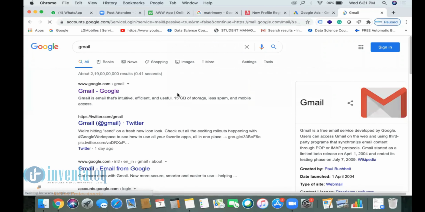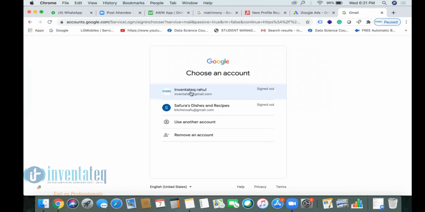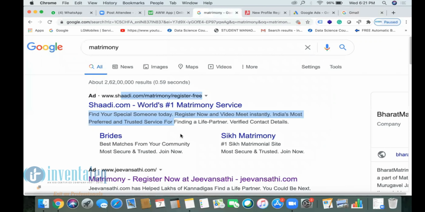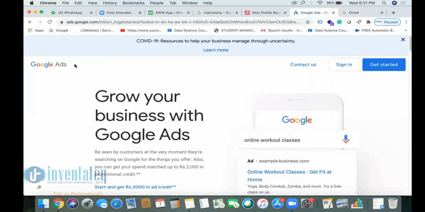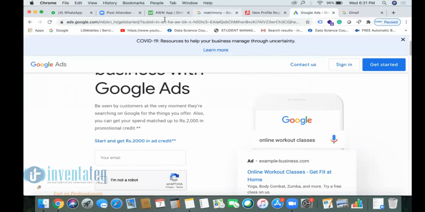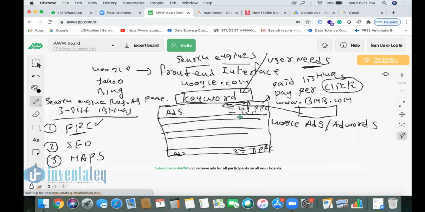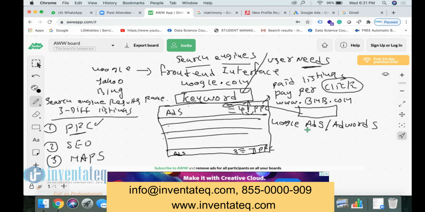Gmail is a tool in which you create an account, and within that tool you send or receive emails. Similarly, if you want your company ad to be shown under PPC, then you need to create an account in the tool called Google Ads. Once you have created an account, it is free only, no need to pay anything to Google for that.